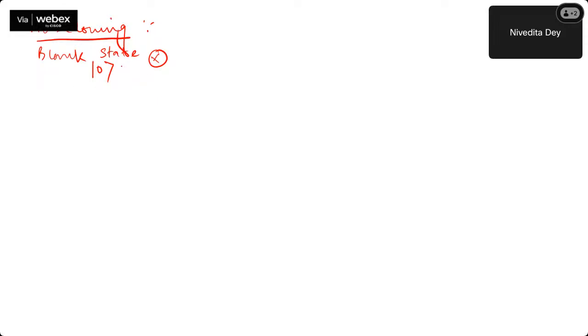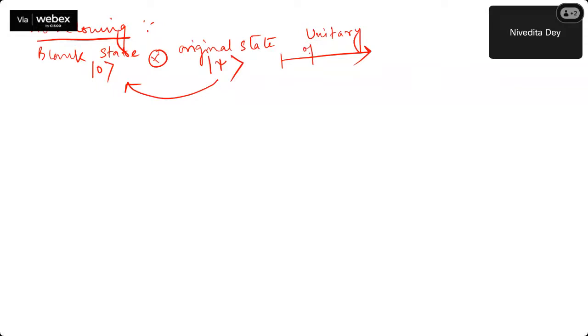So there is a blank state. It's kind of a blank paper that we insert into a Xerox machine, and say my original quantum state is psi. So I want to copy this one onto this one, right? Considering my no-cloning operator, the unitary operator U, exists, then I should be able to clone it. So I should be able to copy this into this, and my blank will now become this one.